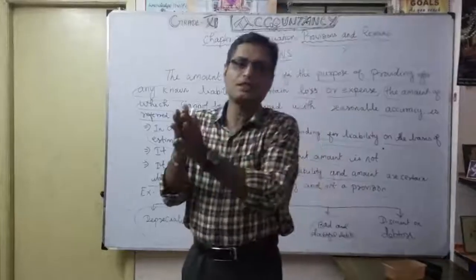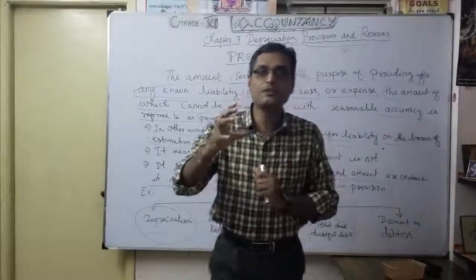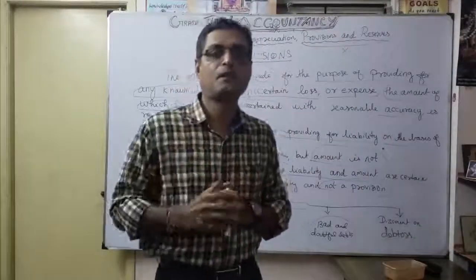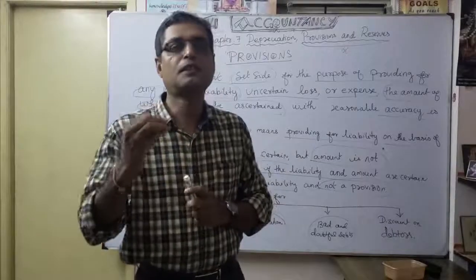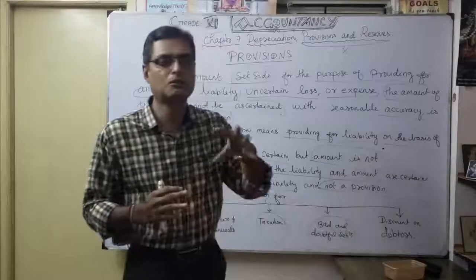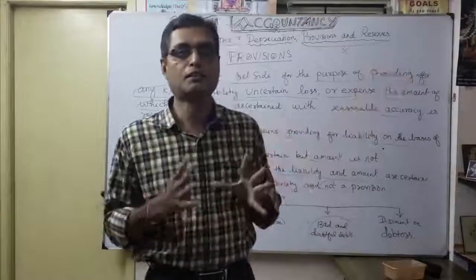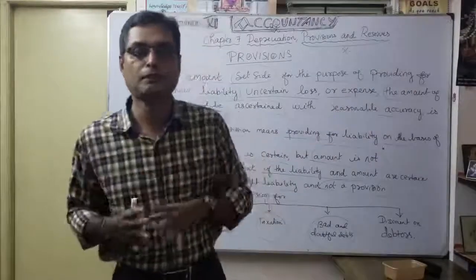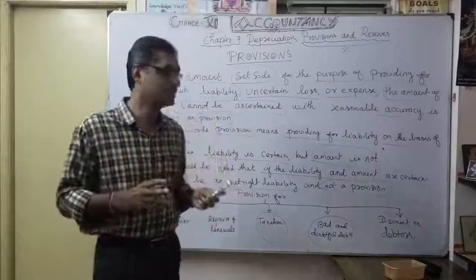Some out of the 6 lakh, definitely some 50,000 worth, I'm telling. Some amount is very difficult to recover. So now itself we want to make a provision for that bad and doubtful debts to show in our profit and loss account, to make it the correct profit, a true and fair view of the profit. Correct, that is the main purpose.